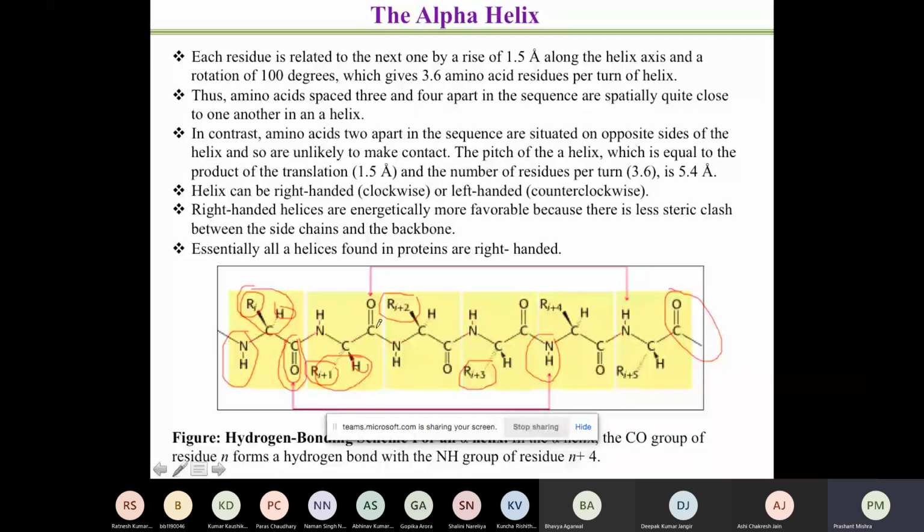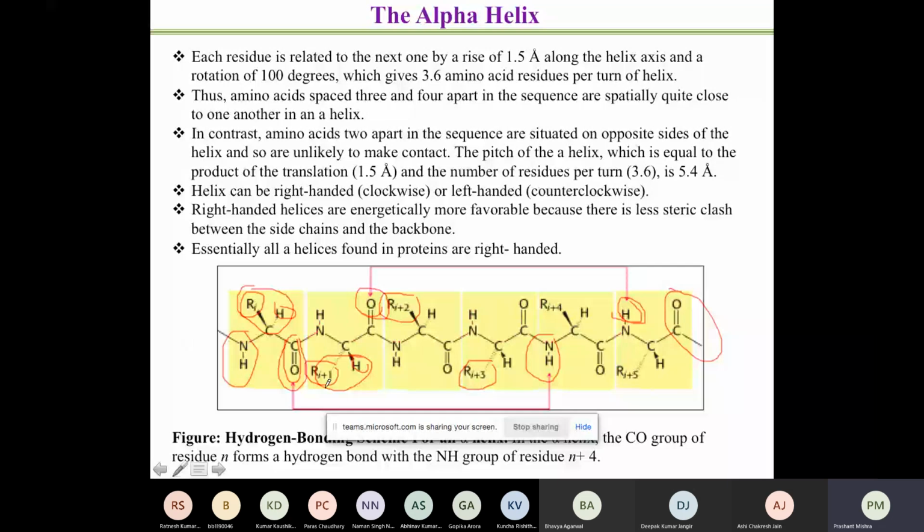Now, look at the second amino acid. The second amino acid's carboxylic group is interacting with this amino group. So what you find is that regularly it is the fourth amino acid which is interacting with the first amino acid. And in the whole chain, what you will find is that there are 3.6 amino acids.